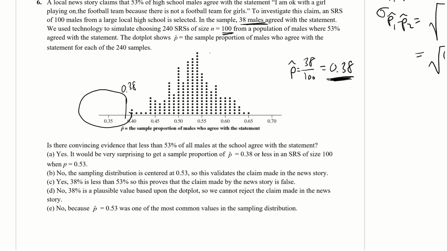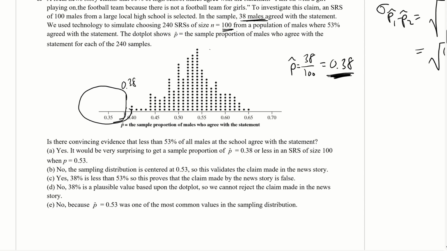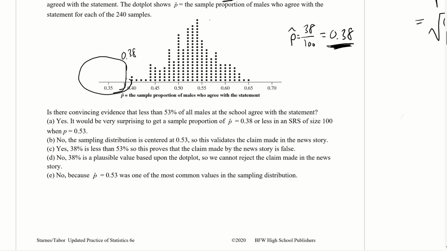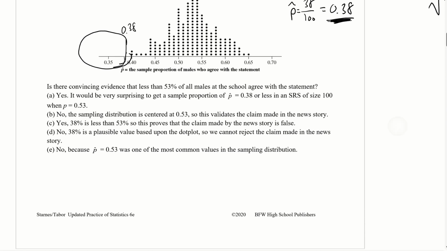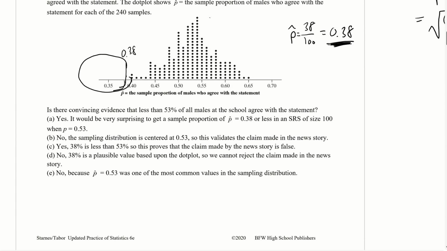And notice that there are no dots there in the simulation. So the probability that we would, from our simulation, get something as low as 38%, assuming that the original statement is true, that it was 53%, is nothing, right? So we don't get any. So that means the probability is too small. It's unlikely to happen, and therefore we have evidence against the claim.